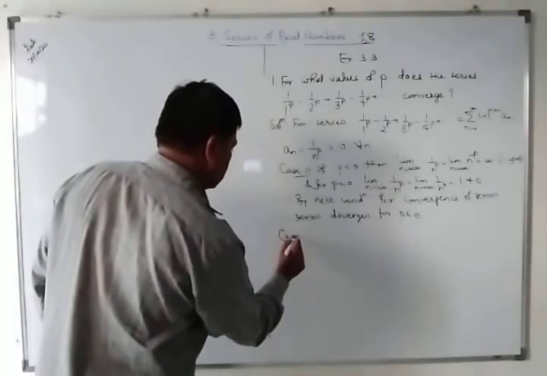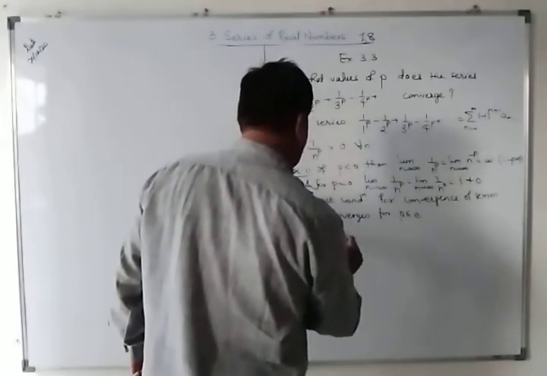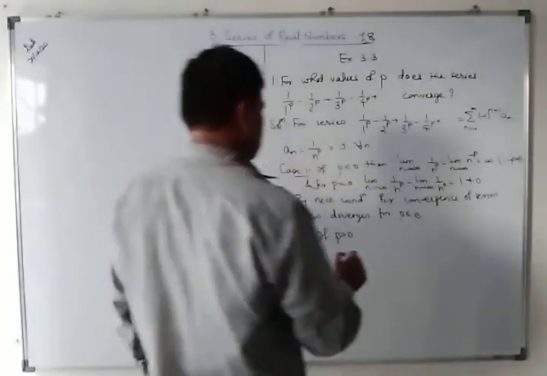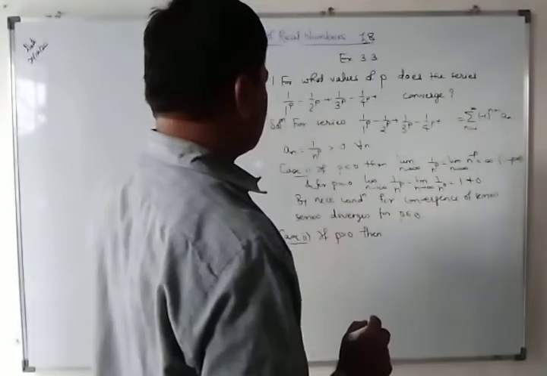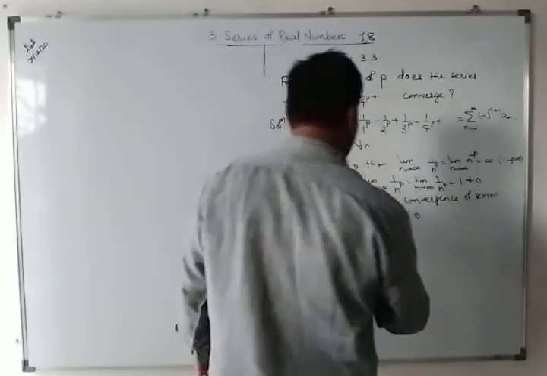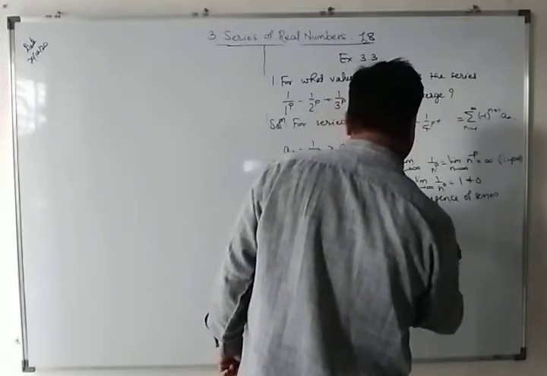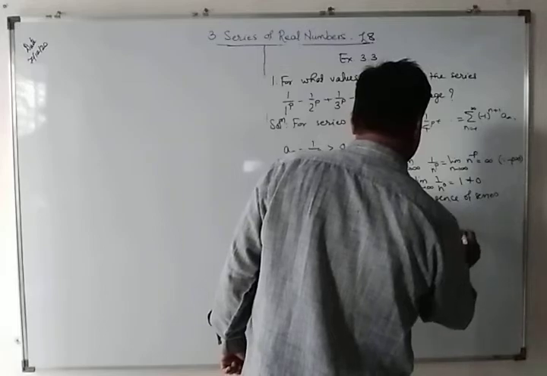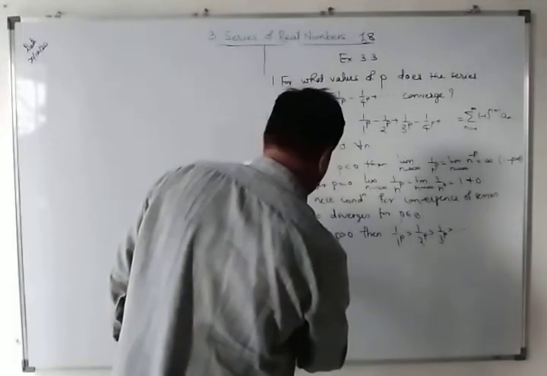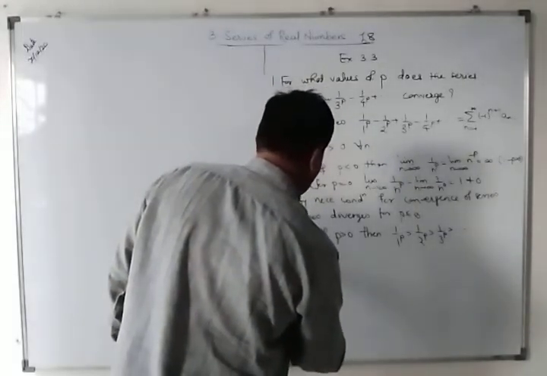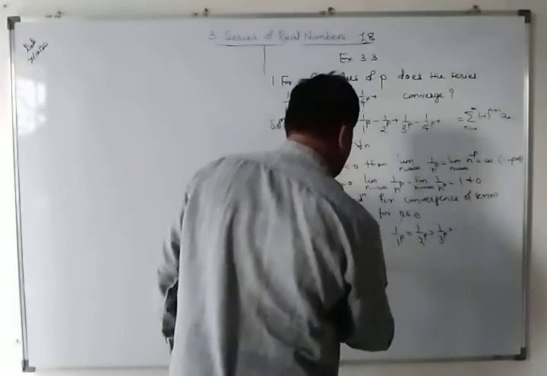Case 2: if p is greater than 0, then 1 upon 1 raised to p is greater than 1 upon 2 raised to p is greater than 1 upon 3 raised to p, and so on. And the limit as n tends to infinity of 1 upon n raised to p is equal to 0.